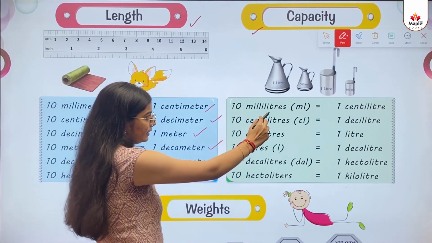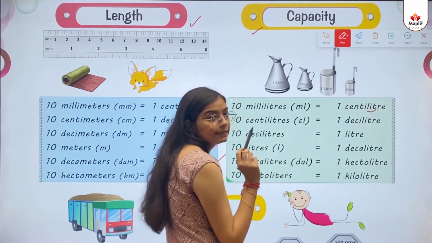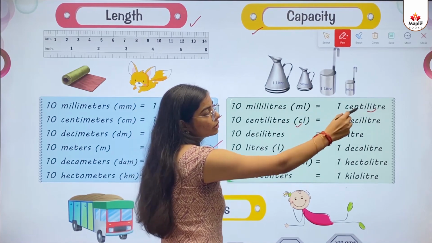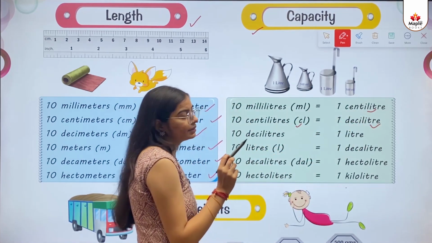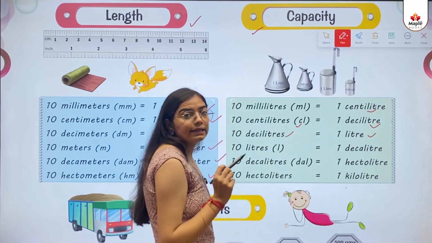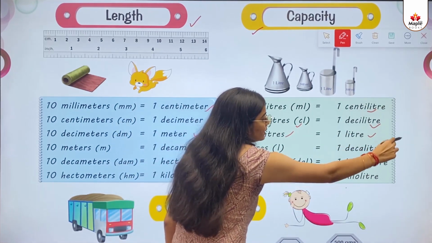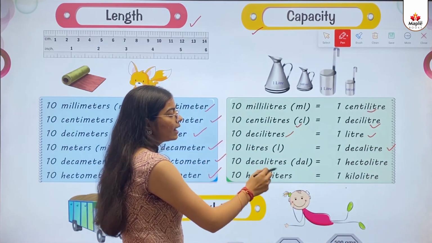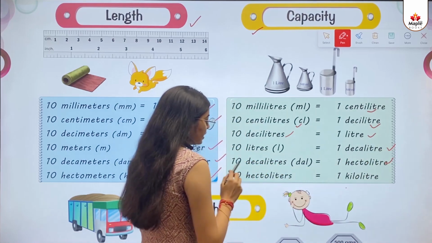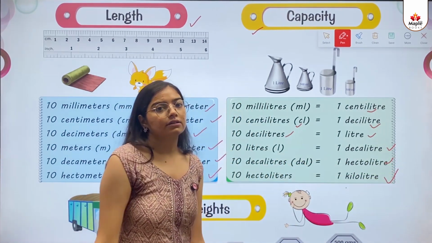10 milliliters (ml) equals 1 centiliter. 10 centiliters (cl) equals 1 deciliter. 10 deciliters equals 1 liter. 10 liters (L) equals 1 decaliter. 10 decaliters (DAL) equals 1 hectoliter. 10 hectoliters equals 1 kiloliter.